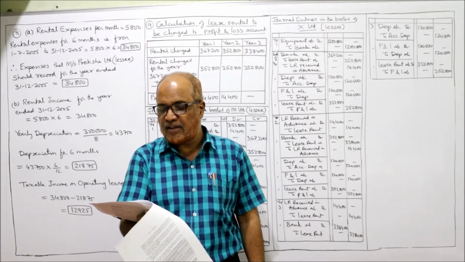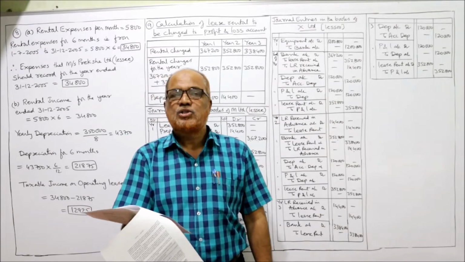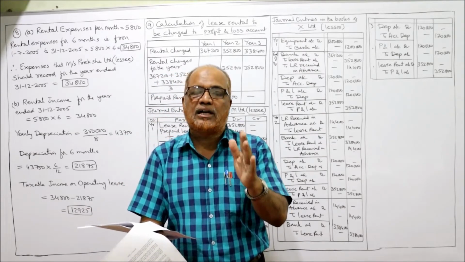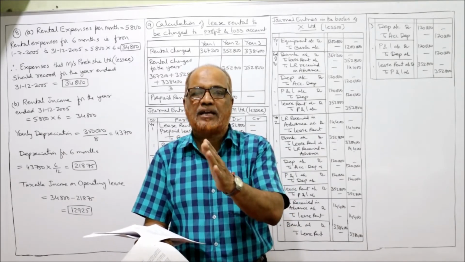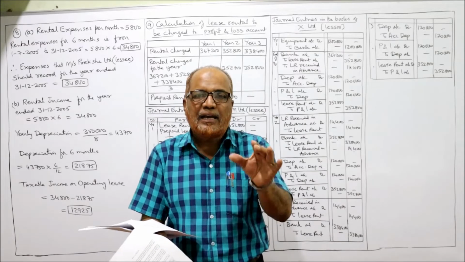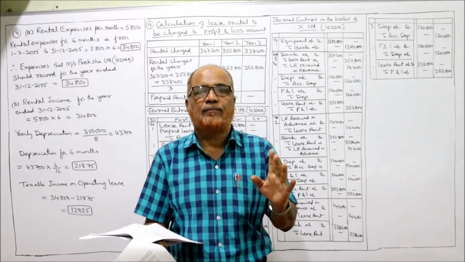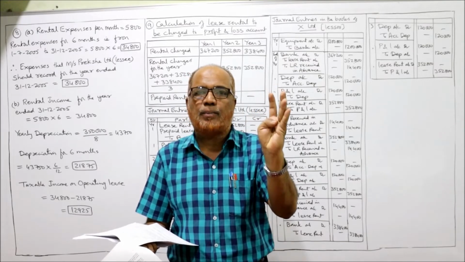Actually, it was a misprint there. 31st December 1995 is what is meant. So every year accounts are closed by Preksha Limited on 31st December. Now here they are closing the accounts on 31st December 1995. Actually, the lease agreement took place on 1st July 1995. So 6 months: July, August, September, October, November, December.